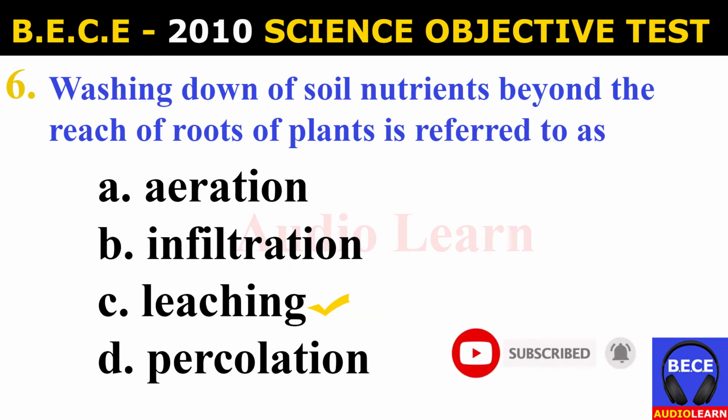Number 6. Washing down of soil nutrients beyond the reach of roots of plants is referred to as A. Aeration, B. Infiltration, C. Leaching, D. Percolation. And the answer is C. Leaching. Washing down of soil nutrients beyond the reach of roots of plants is referred to as leaching.